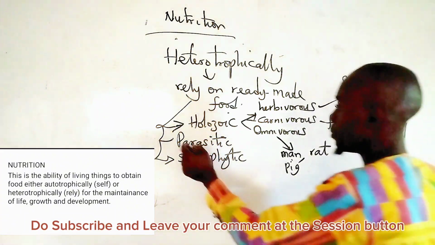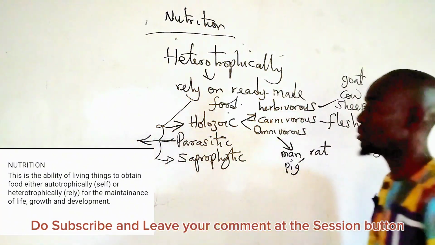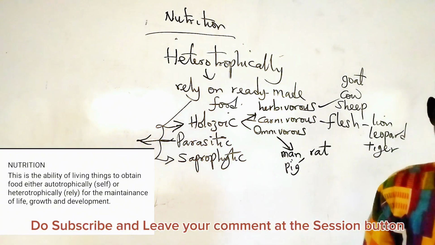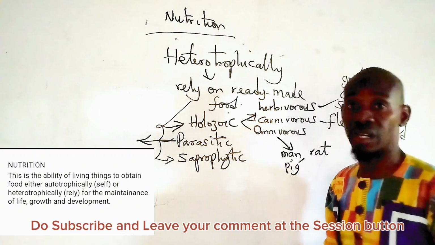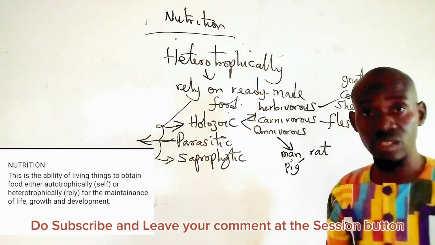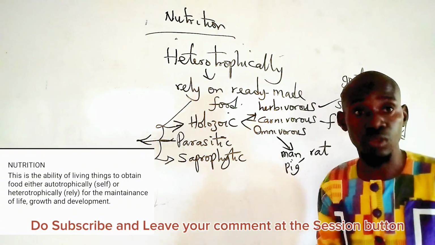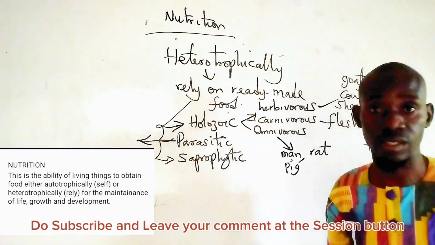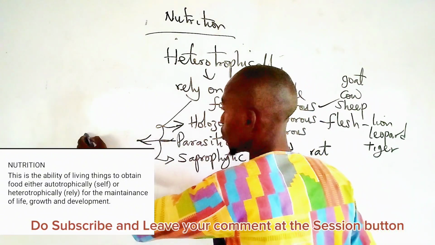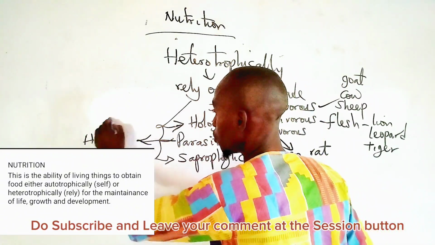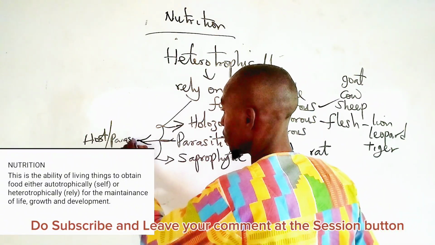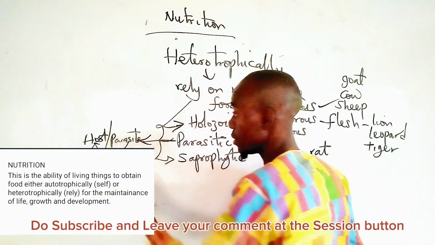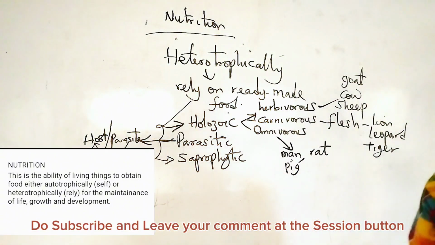Now, we also have the parasitic organisms. Remember, I said that heterotrophically means that those organisms rely on ready-made food. We have those that feed parasitically. That is, they are organisms that rely on other organisms for survival, thereby endangering the life of the other organism. So this is divided into host to parasite relationship, where the parasite benefits, that is, feeds directly on the host, while the host suffers.